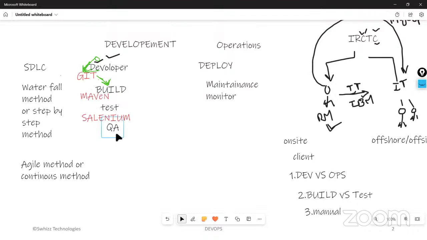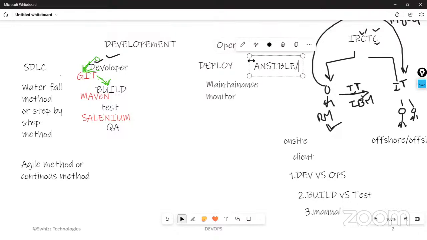And for QA, that depends on the company. Different people will be using different tools for QA. In what way they are going to measure the quality depends on the company. And of course, in deploying, we are going to use Ansible.